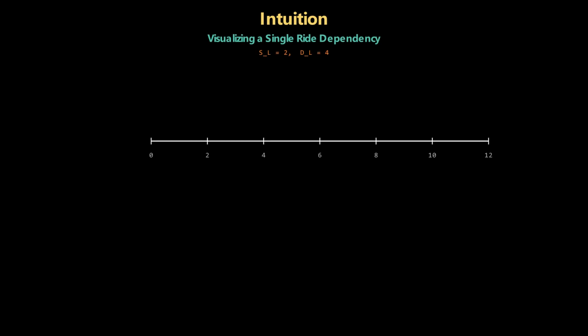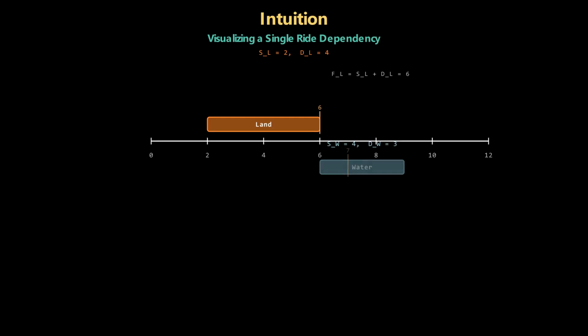If we pick a specific land ride, it finishes at its start time plus its duration. But when can the next water ride actually finish? It depends entirely on whether that water ride is already open when we arrive. If it is open, we start immediately at finish land. If it is not open yet, we must wait until its official opening time. In both cases, the final finish time is the max of when the first ride ends and when the second ride opens, plus the second ride's duration.